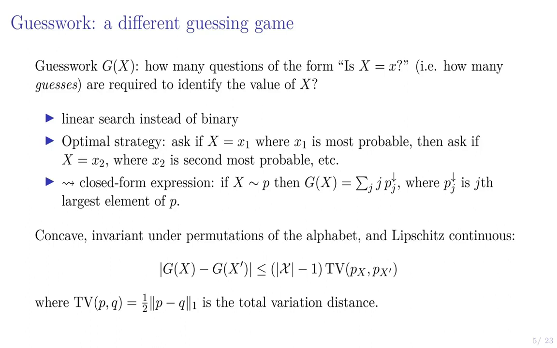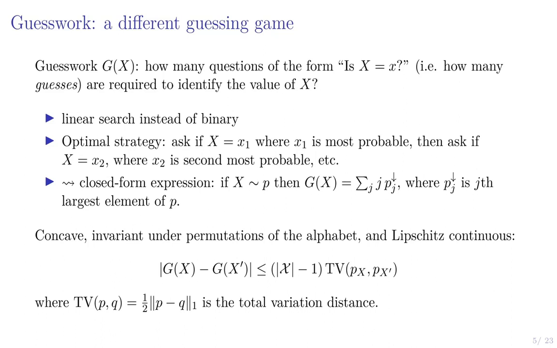So the guesswork is how many questions of the form is x equal to little x do I need to ask in order to identify the value of x. It's a linear search instead of a binary search, and there's a very simple optimal strategy. We just ask, is x equal to x1, where x1 is the most probable element of the alphabet? If not, is x equal to x2, and so forth. This gives us a very simple closed form expression: if p is the probability mass function of x, then we can write the guesswork as the sum of j times the probability of the jth most likely element of the alphabet.